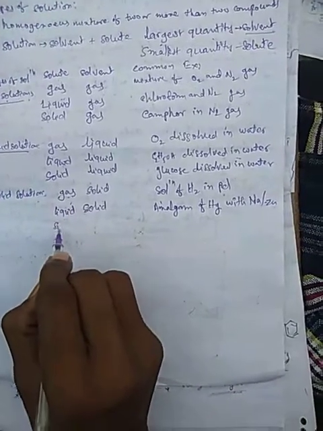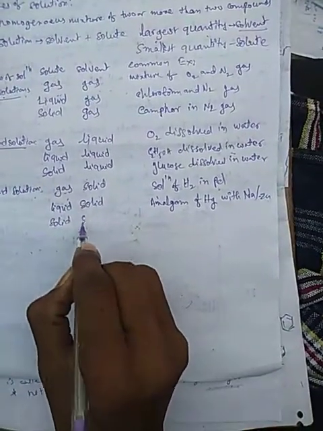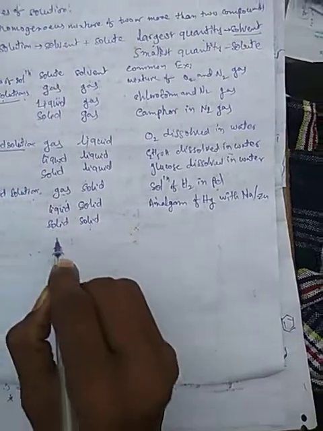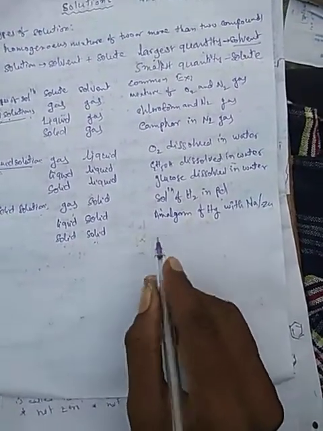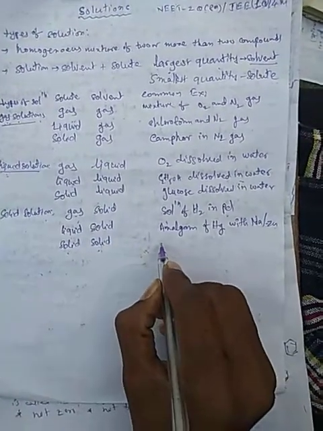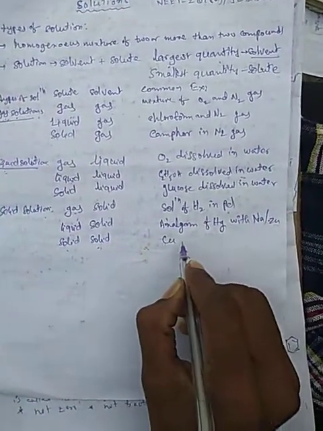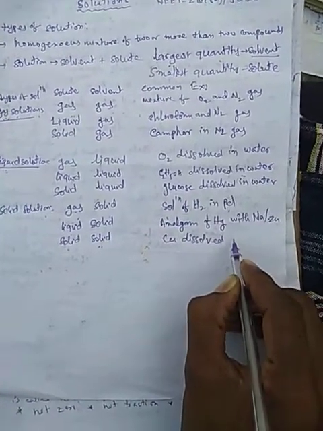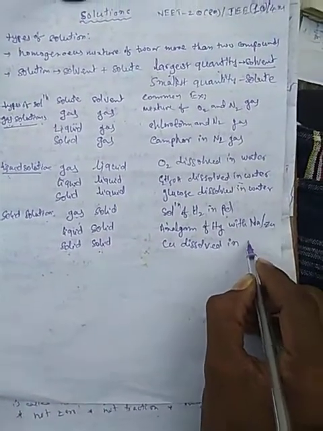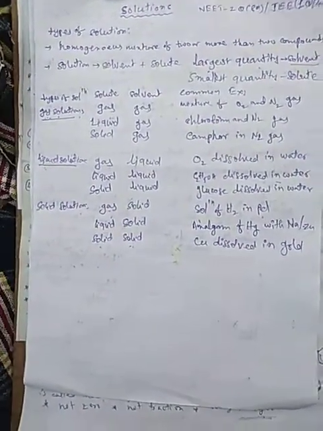Now the third type, where the solute is solid and the solvent is also solid. An example is copper dissolved in gold. These are the types of solutions.